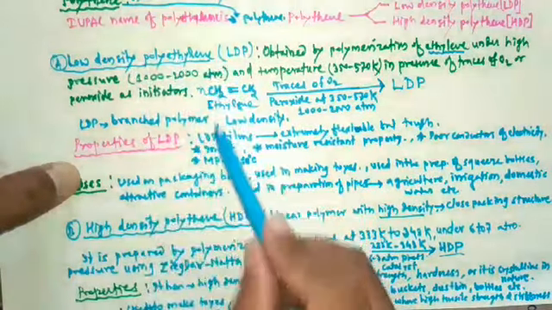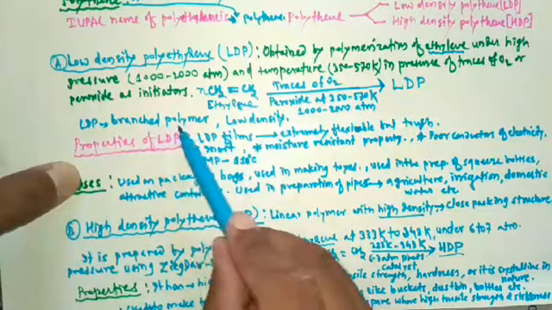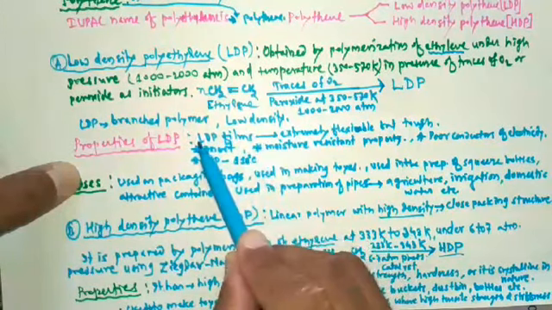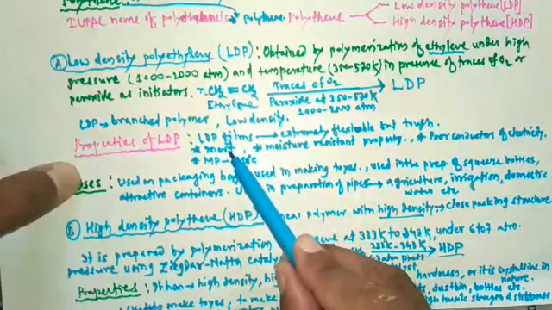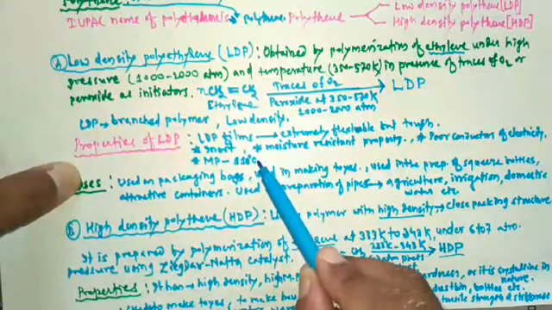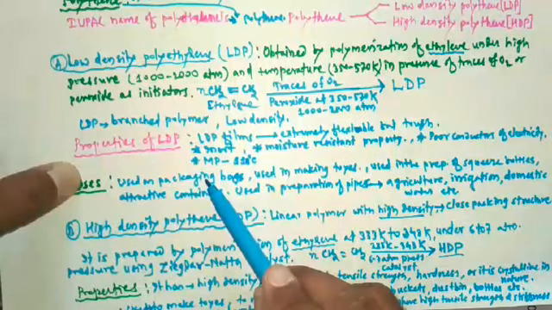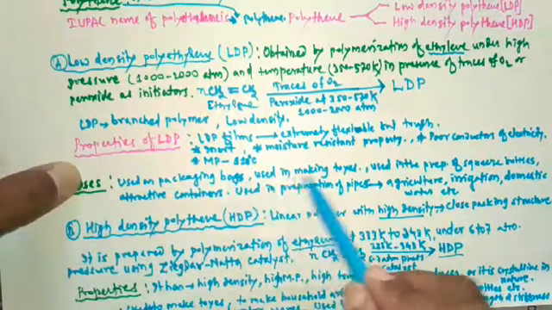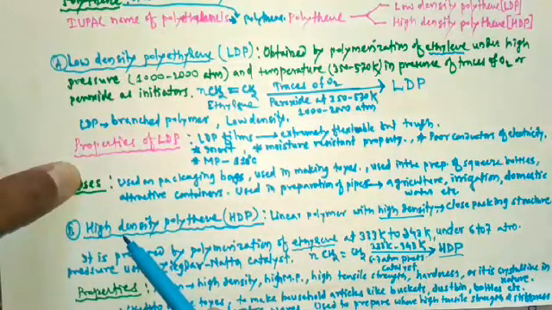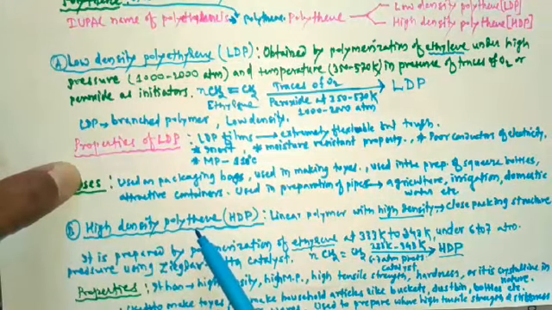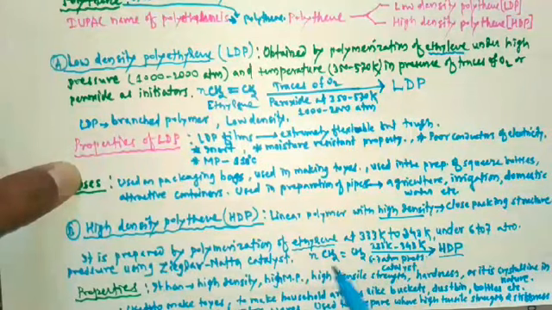So these low density polymers are branched polymers. They are flexible but tough in nature. They are inert. Their melting point is 110 degrees Celsius, etc. And they can be used for packaging bags, in making toys, in making various articles, etc. After that, the next one is high density polythene, which can be prepared by polymerization of ethylene at these conditions.